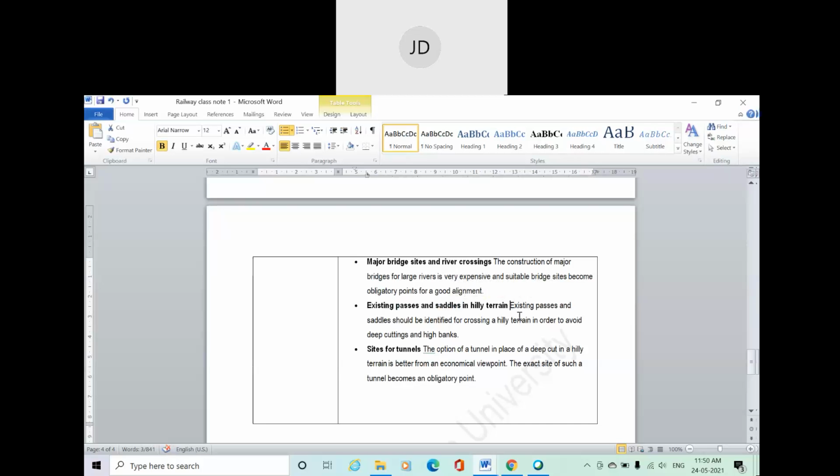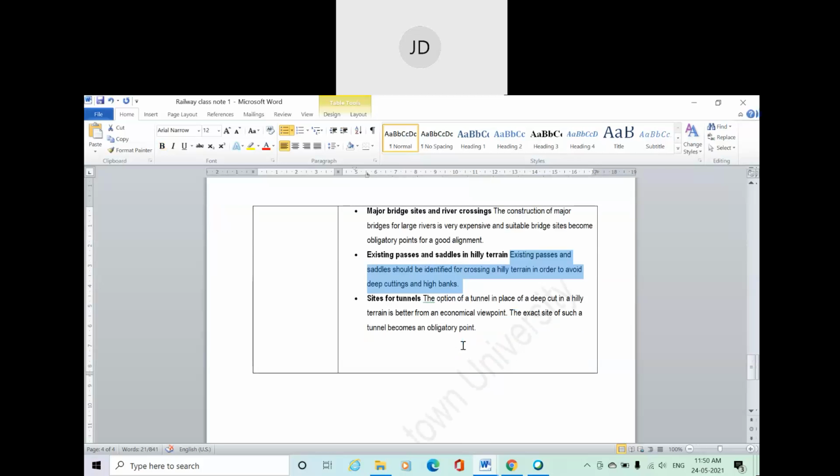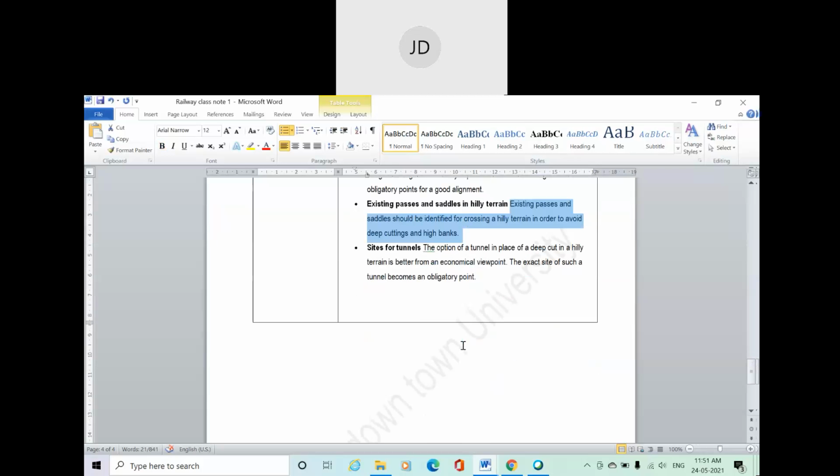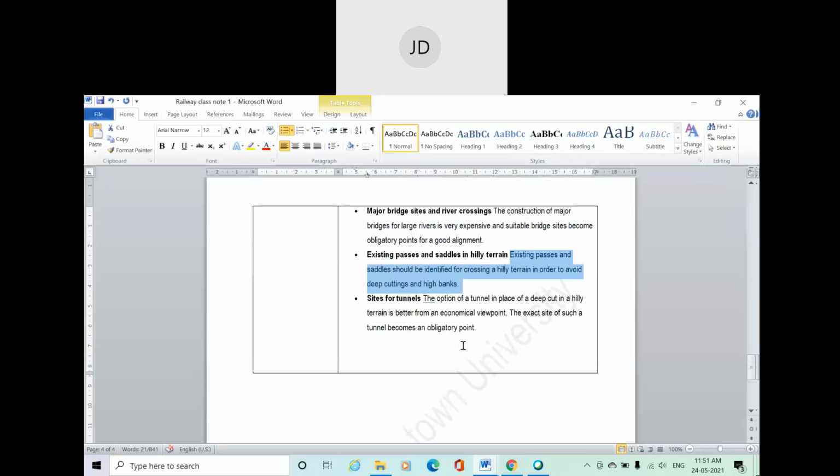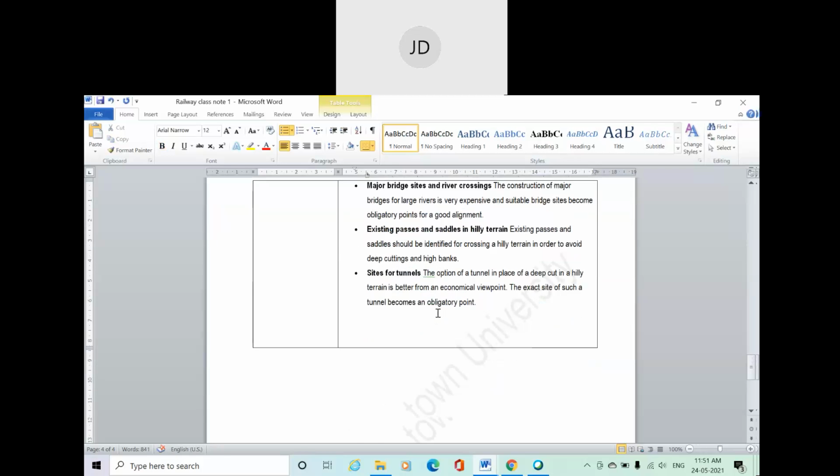So existing passes and saddles should be identified for crossing a hilly terrain in order to avoid deep cutting and high bank. And of course, sites for tunnel. It's better to go for tunneling in the case of a hill. The option of a tunnel in place of a deep cut in hill terrains is better from an economical point of view. So it's better to go for a tunnel. It provides you a straight alignment.